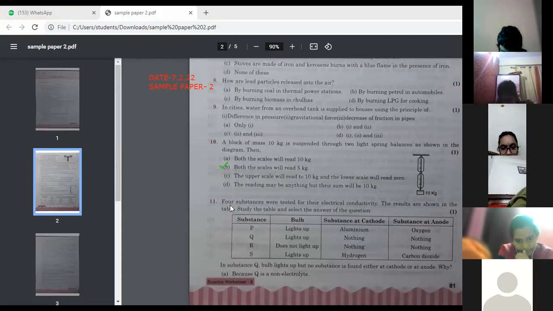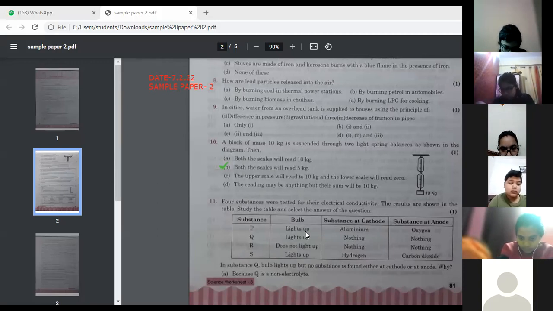Next, 11. 4 substances were tested with electrical conductivity. The results are shown in the table. Okay. P substance is there. Bulb lights up. Substance at cathode. अब हमें क्या बताना है? So this is a table. In substance Q, bulb lights up, but no substance is found either at cathode or at anode. Why? So in case of Q, we have to see nothing has formed at cathode and anode.